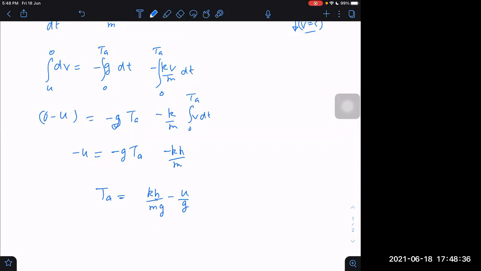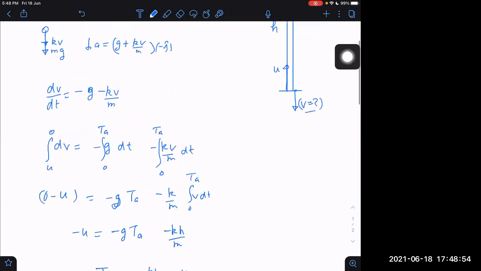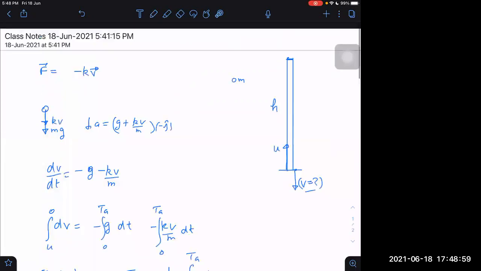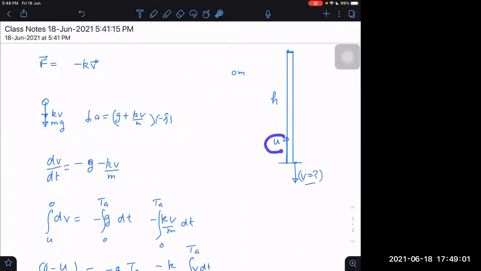Yes, I think I have written wrong. It is minus and that is plus. So u by g minus kh by mg is equal to time of ascent. We are getting time of ascent directly without having to do any complicated task. But how can we get that? Only if they are giving two things at least: initial velocity and maximum height attained. If both are given, then we can get time of ascent.